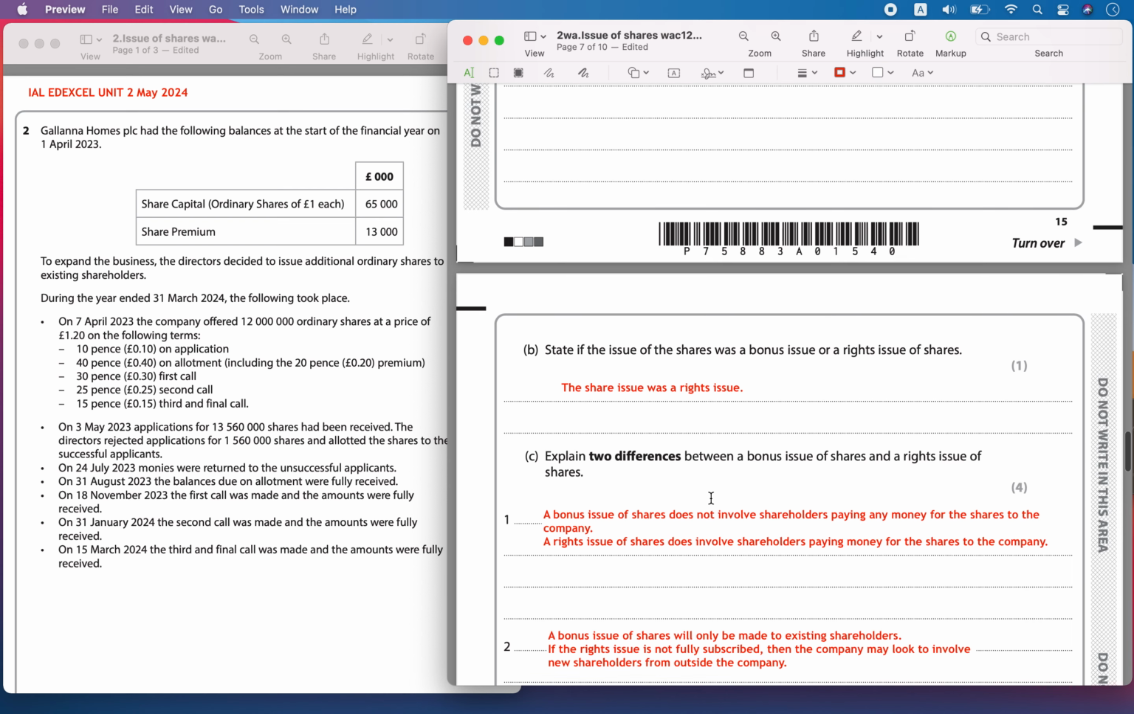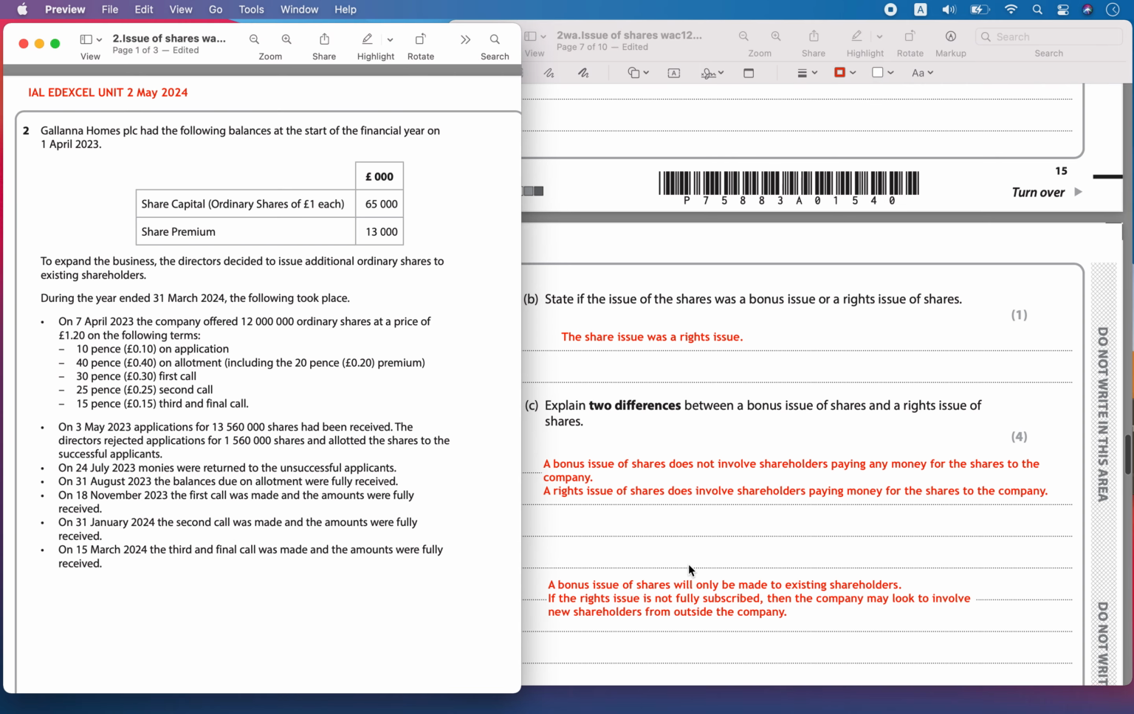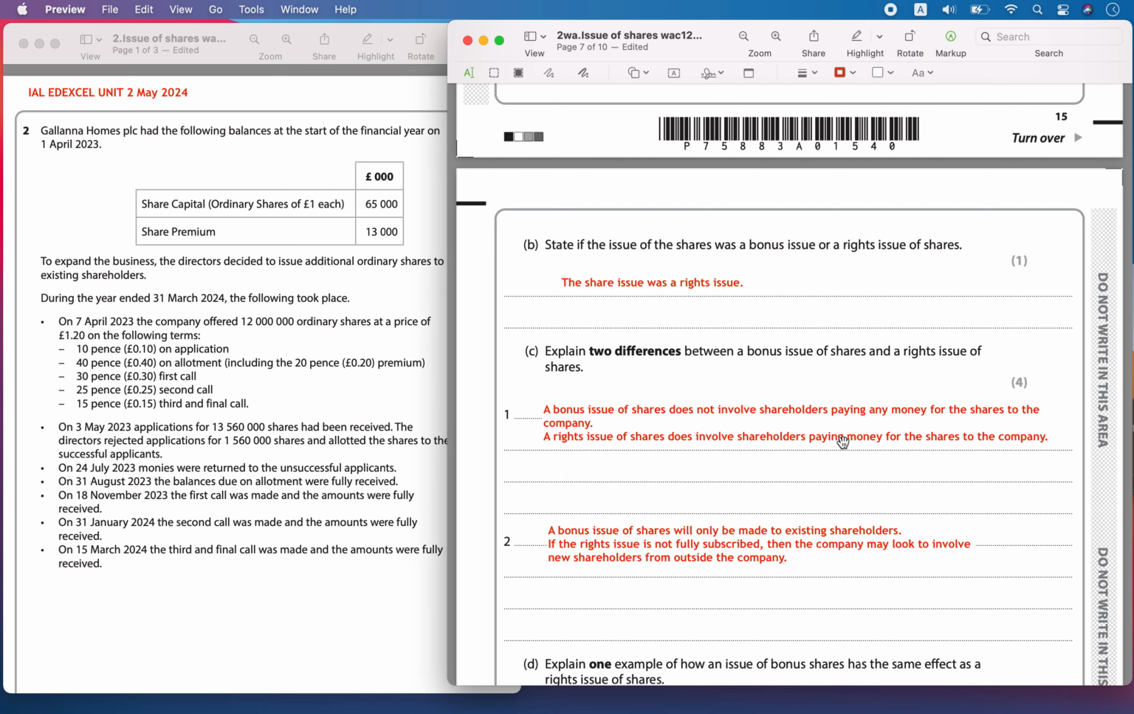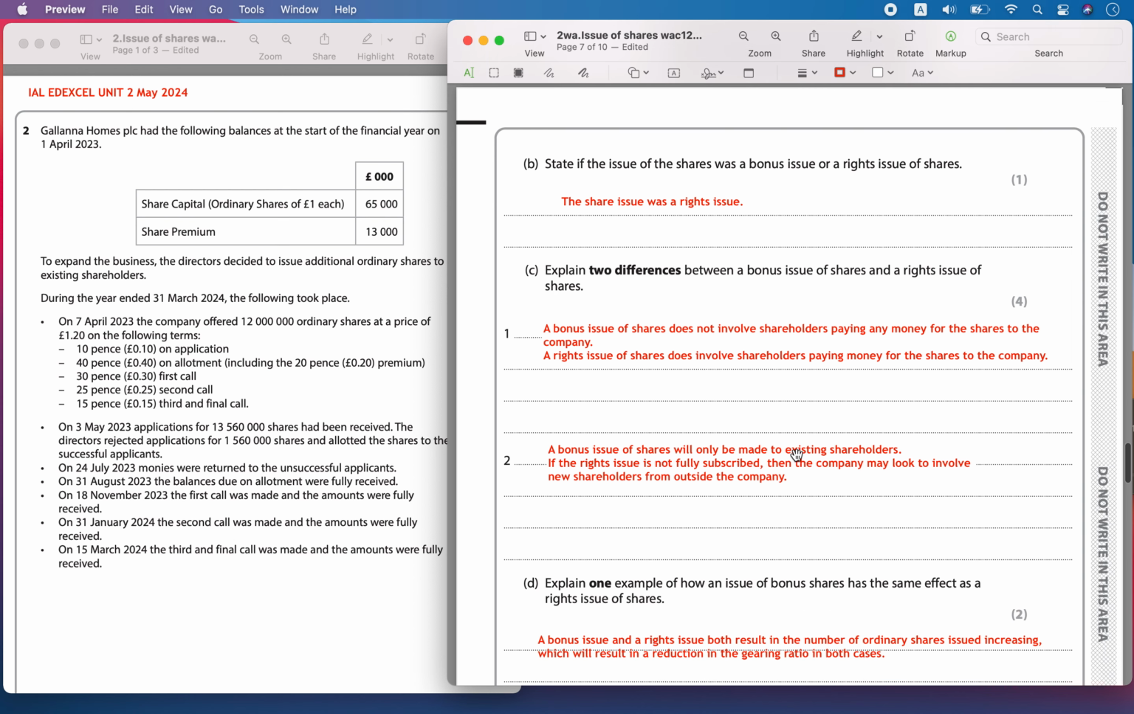Then explain two differences between a bonus share and the rights issue of shares. A bonus share does not involve the shareholders paying any money for the shares, whereas a rights issue will involve paying money for the shares they are going to get. Then a bonus share is only made to the existing shareholders, whereas a rights issue can be given to anyone, any new shareholders outside the company.